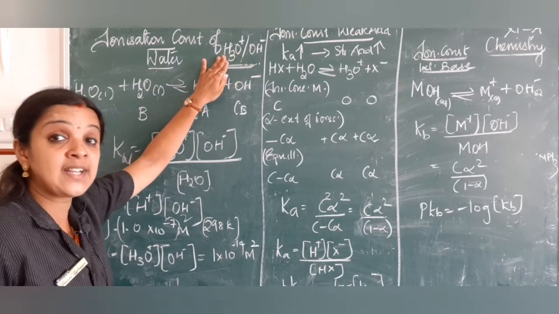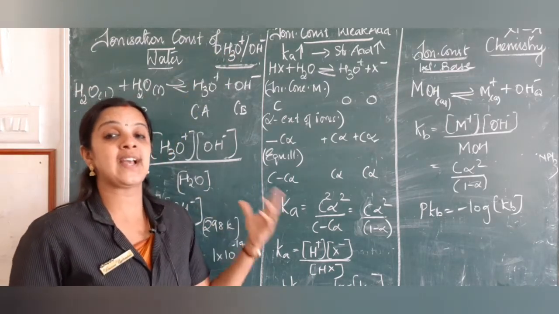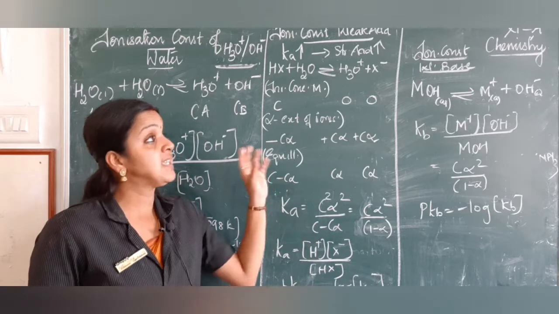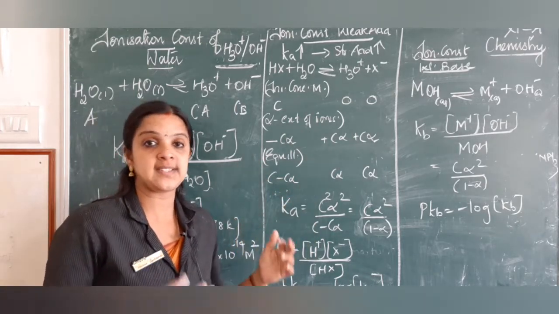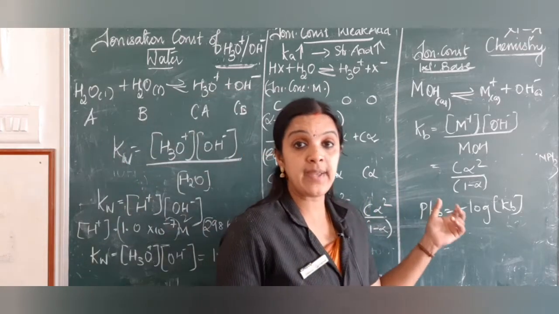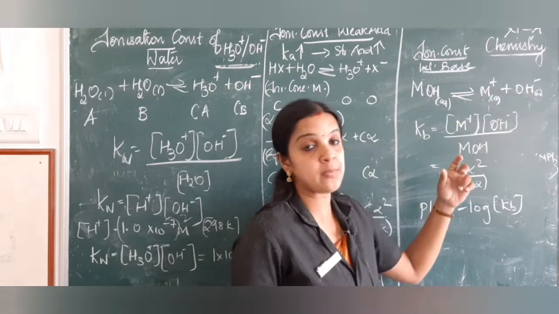If it is less than OH minus, it's become a base. So, that is how we find out an acid, base and the neutral compounds. Then we take the equilibrium constant or the ionization constant of an acid and a base. When I take a base compound, any hydroxide splits into M plus and OH minus.